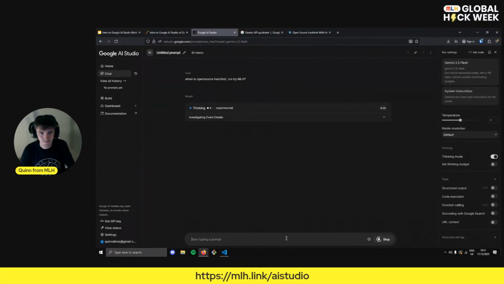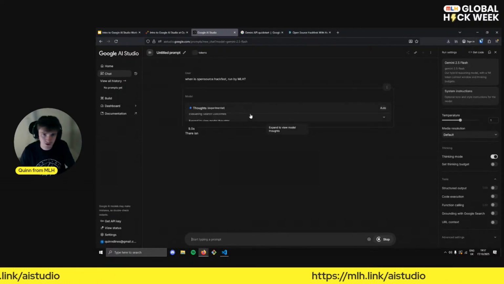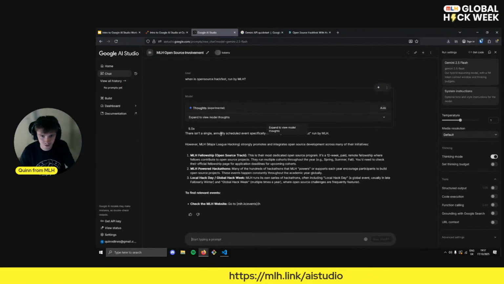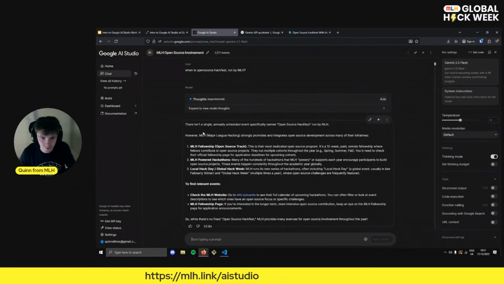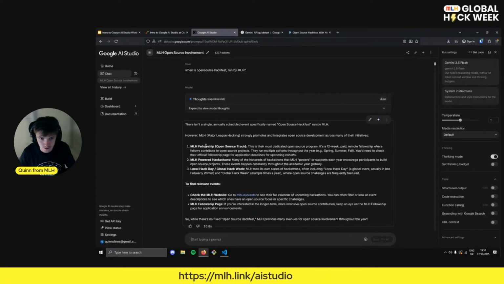And it's looking a little different so far. For example, it's got a thinking mode, and that's because it's enabled over here. And we could have turned this off, but it's thought a little bit longer. And it said a very similar response. It's given us a website that we can check out. But other than that, it hasn't provided the information that we want. Well, that's interesting, isn't it?